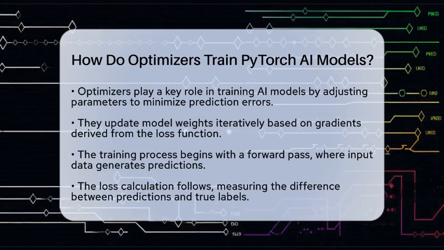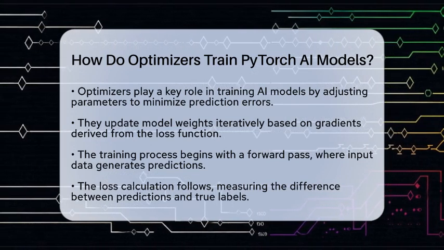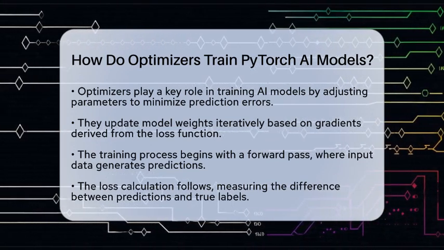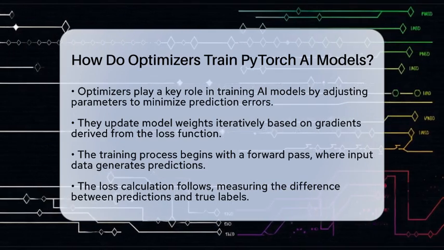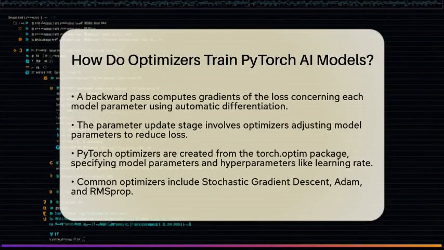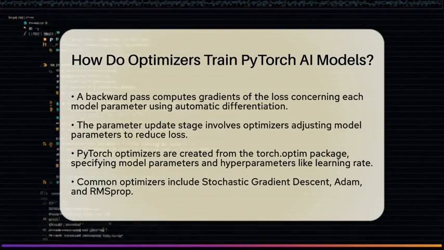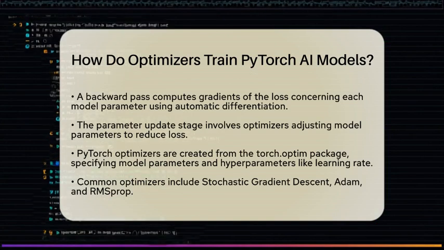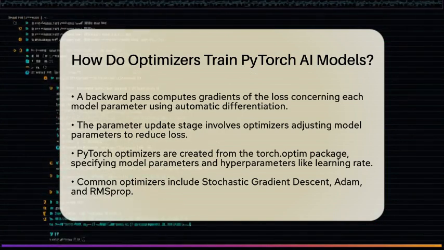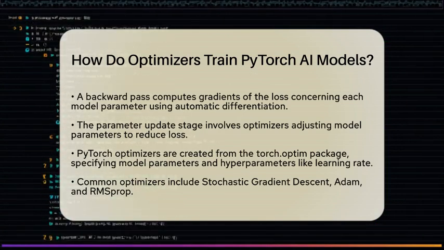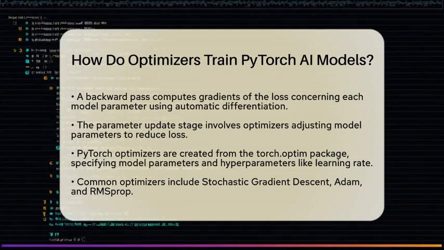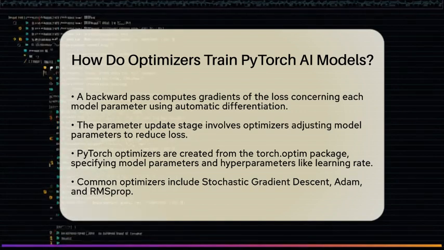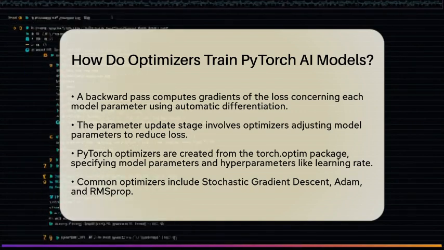First, we have the forward pass, where input data is passed through the model to generate predictions. Next comes the loss calculation, where we measure the difference between the predictions and the true labels using a loss function. This helps us understand how well the model is performing. After that, we enter the backward pass. Here, PyTorch computes the gradients of the loss with respect to each model parameter using automatic differentiation. This is a crucial step as it tells us how to adjust the parameters to improve the model's performance.